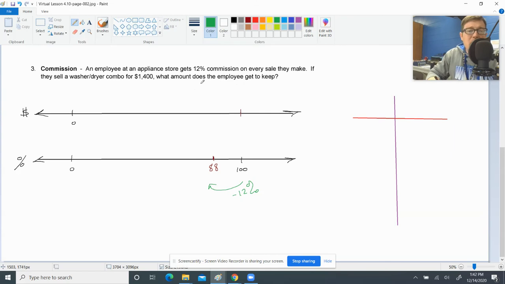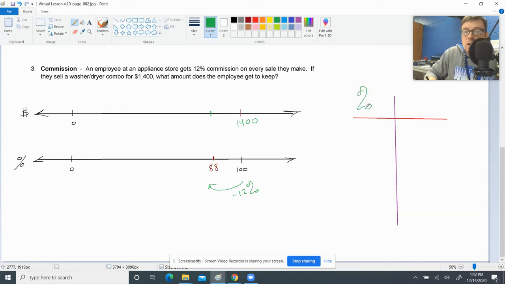Well, because the company has to pay the employee that 12%. This is not an extra amount of money that they get to keep by selling this washer and dryer. They're losing 12% off of the retail price. We know that the retail price was $1,400, right? So if we drop this thing down 12%, we're going to find out what the company actually gets to keep for themselves.